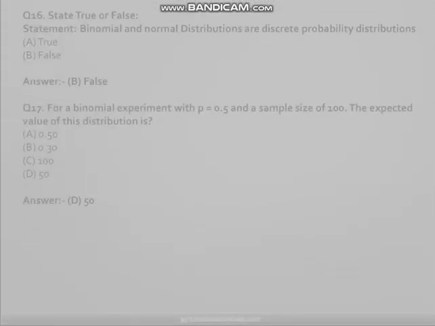Q16. State true or false statement. Binomial and normal distributions are discrete probability distributions. A. True, B. False. Answer B. False.